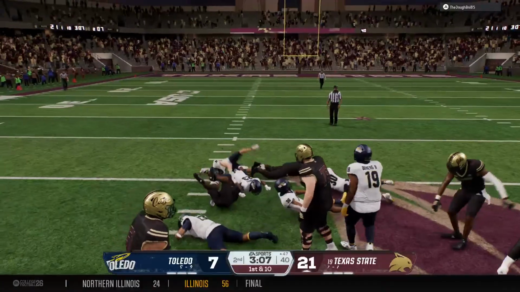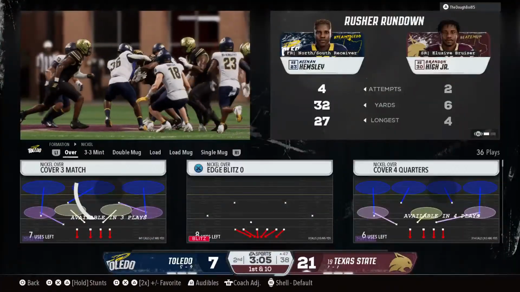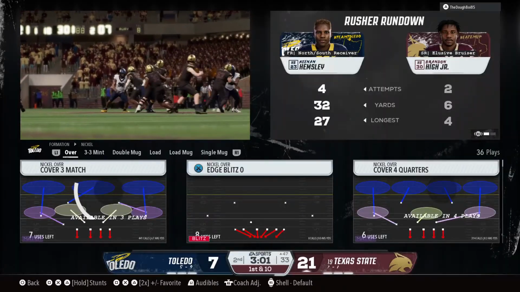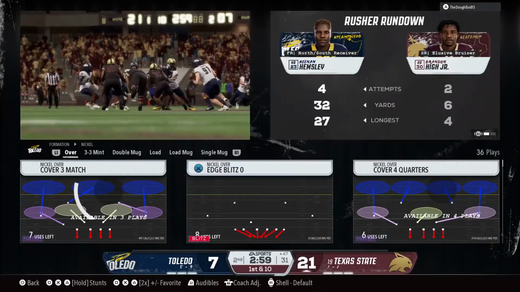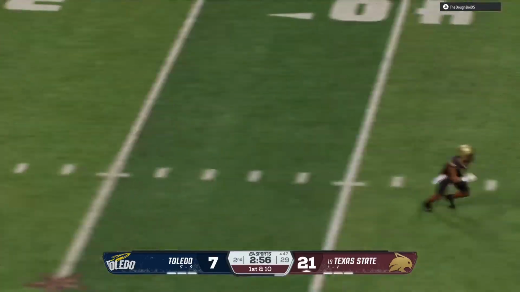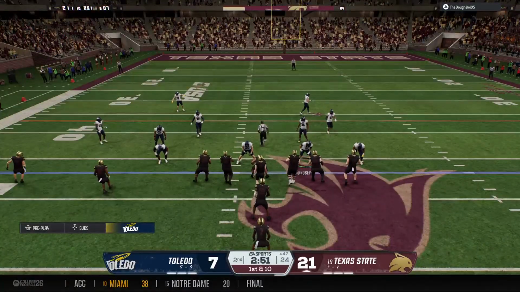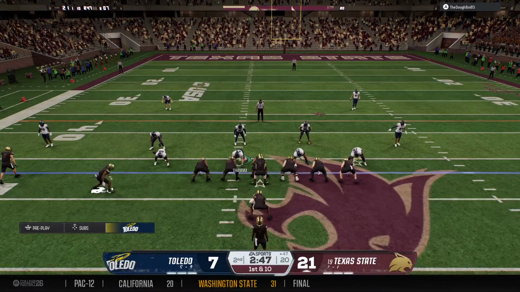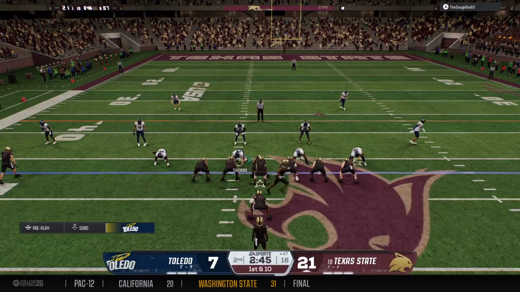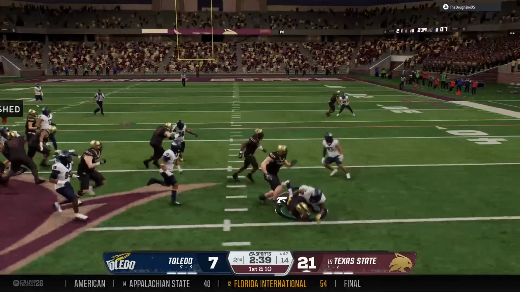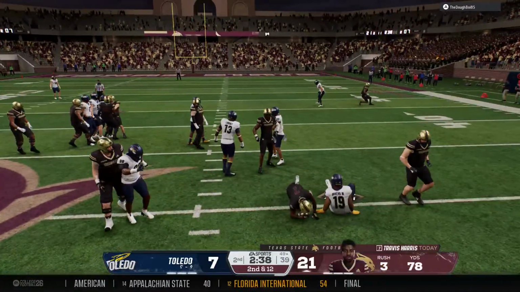Powers through the defender. Hauled down, and they'll move the sticks as he picks up the first down. This is a guy that can find you the hidden yardage. That play, he just pushes the pile to get that first down. They'll snap it from the 47 on first down. Going to run it to the right. They finally get a hold of him, knocking him.